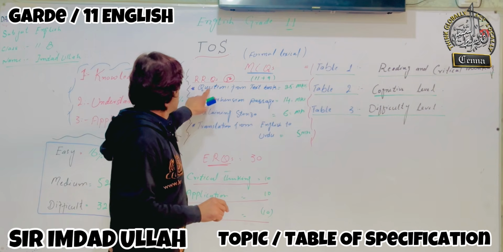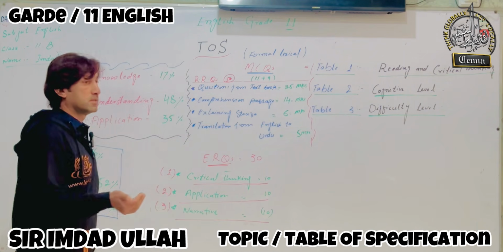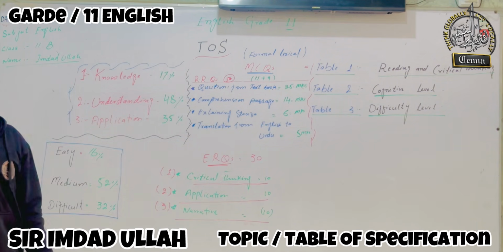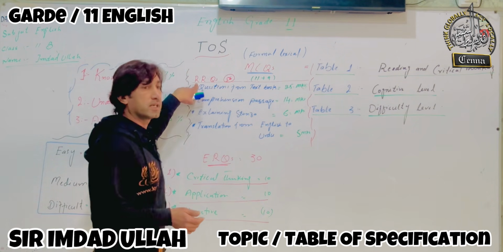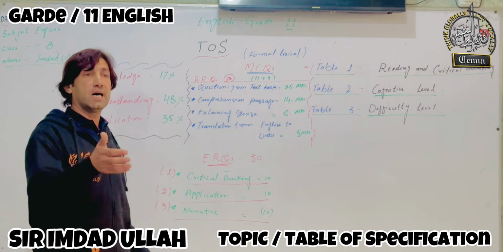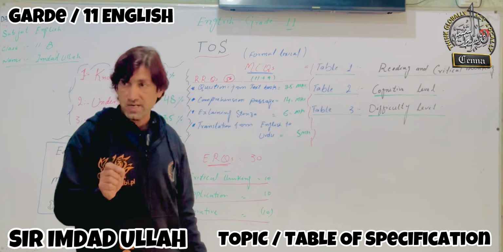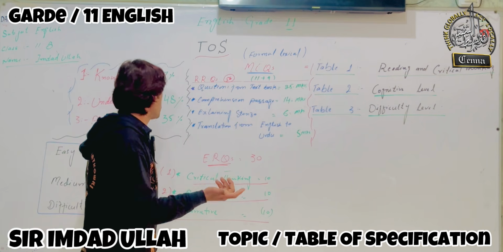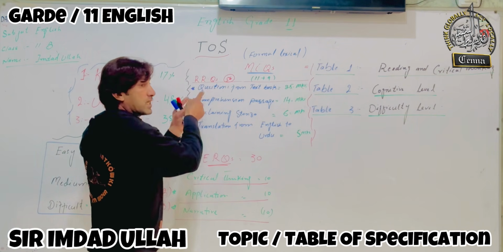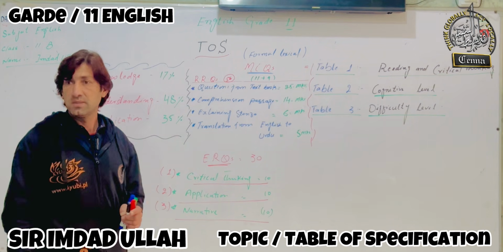Okay, now come to the next, critical thinking level. The critical thinking level will contain RRQs. What does RRQ mean? Restricted response questions. Now, what is a restricted response question? That will come from your textbook.